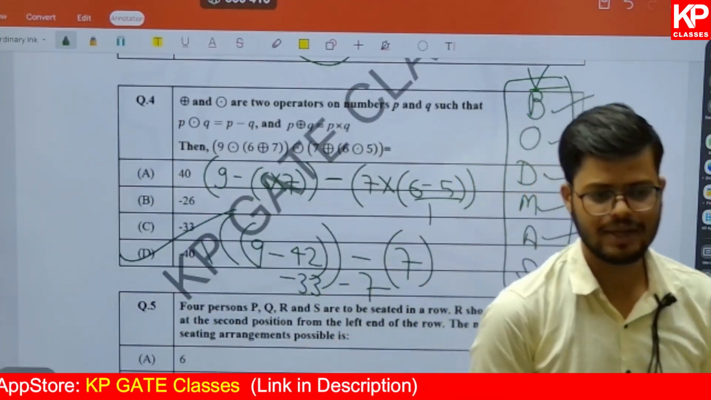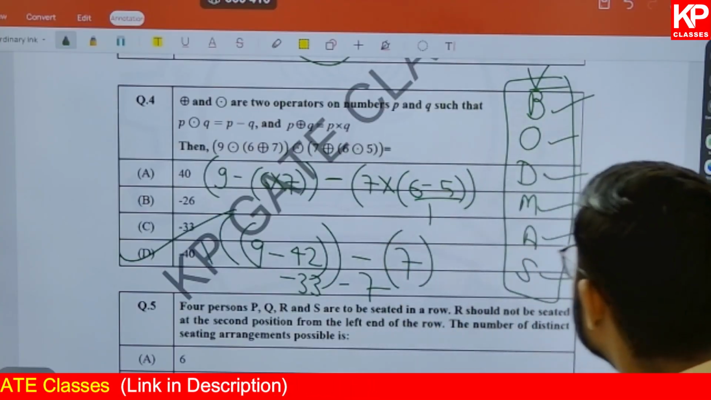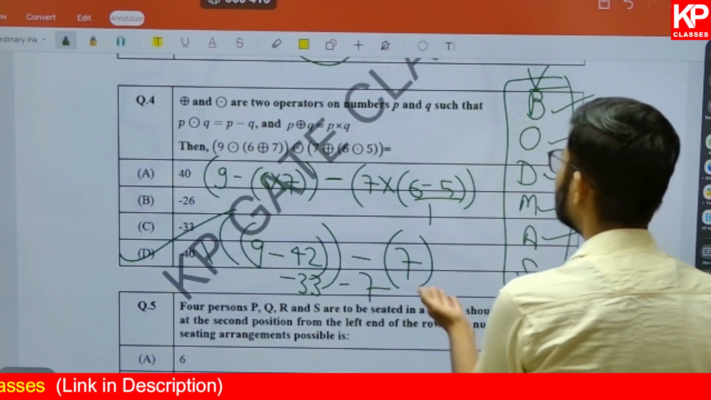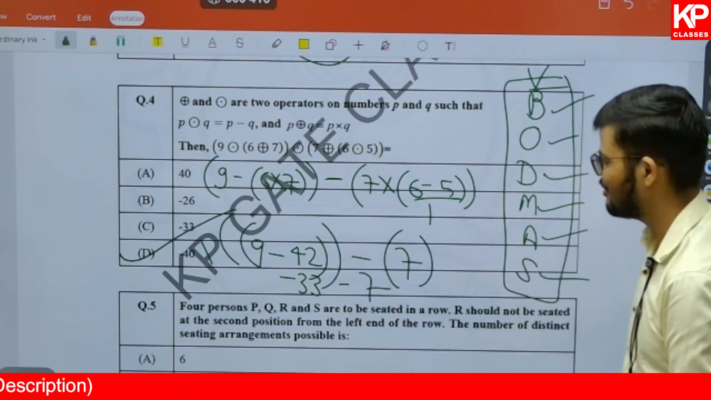I hope you understand that minus 40 will be the answer in such a case, and this is a question that is completely based on BODMAS. Now these are 3 marks in the exam if you have the basic understanding of general aptitude. I hope you understand that.